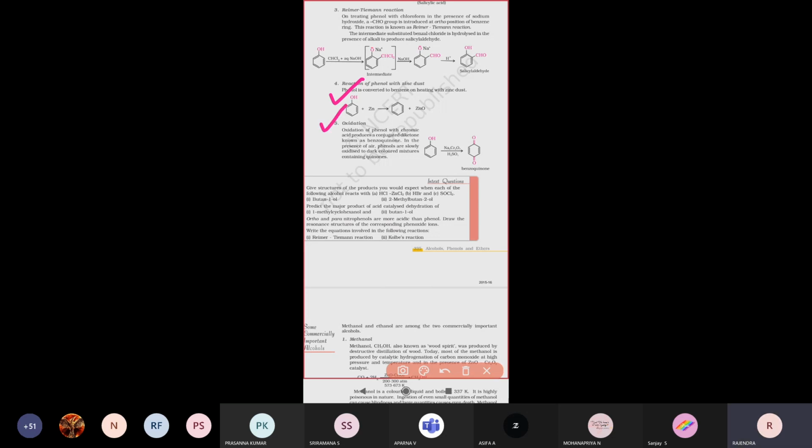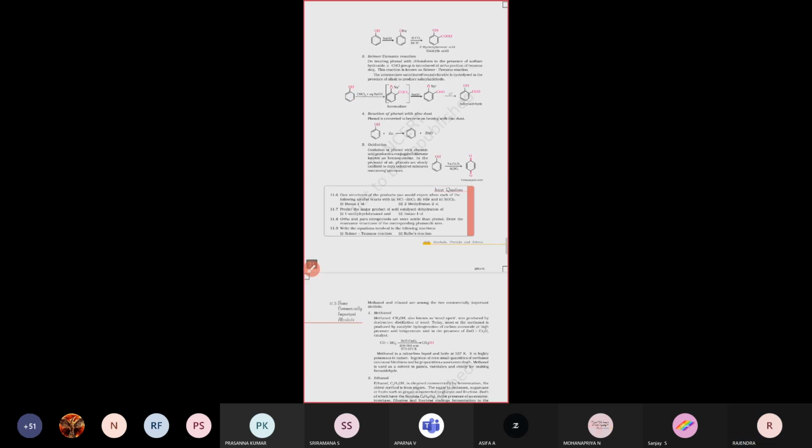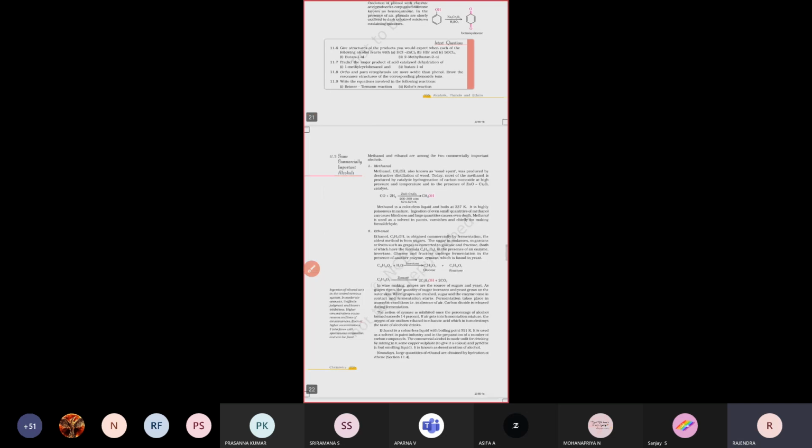Next is the oxidation reaction. Phenol reacting with sodium dichromate forms benzoquinone. That means ketone groups attach at the para position, two oxygen atoms attached on the aromatic ring. That is called benzoquinone. So this is about the electrophilic substitution reactions of phenols. These are the reactions.